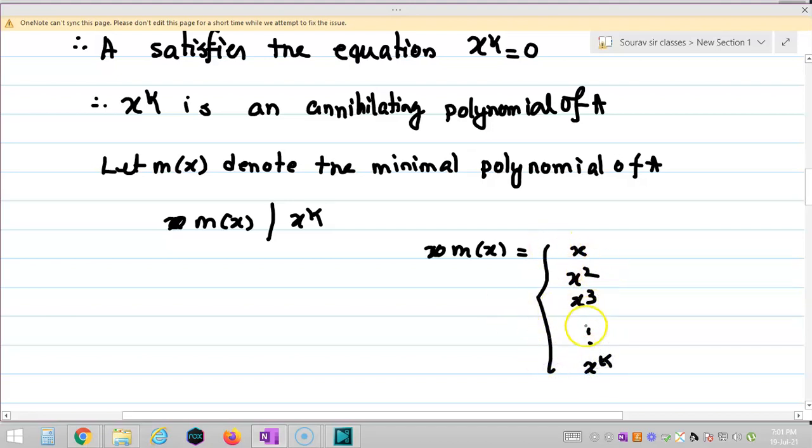These non-constant polynomials are the only divisors of x to the power k. Therefore m(x) is equal to x to the power r, where 1 is less than or equal to r less than or equal to k, and r is a natural number.